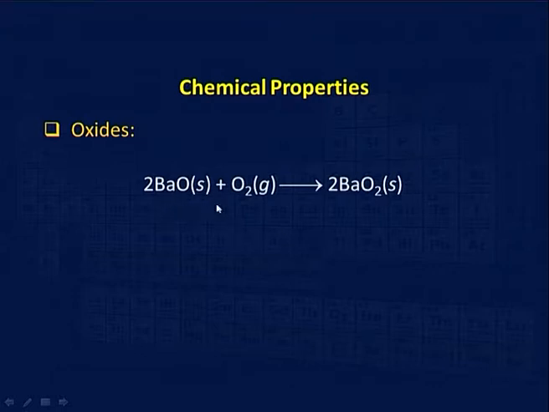You can see here Ba plus O2 will give BaO2, this is superoxide. And again, except for beryllium, which is amphoteric in nature. What is amphoteric basically? A compound which behaves as an acid in a strong base, and as a base in a strong acid, is called an amphoteric compound. That is, it can react with both acid as well as base to give salt. These types of compounds are called amphoteric. BeO is an amphoteric oxide, that is, it can react with strong base as well as strong acid to give salts.